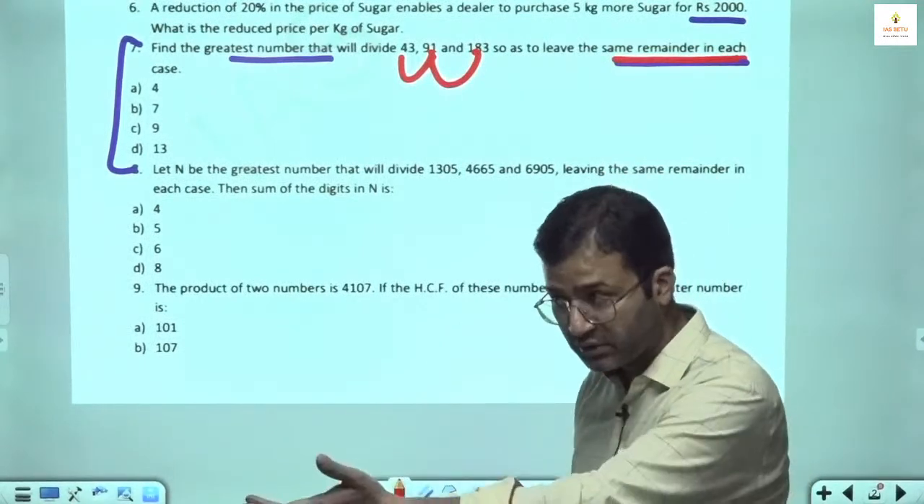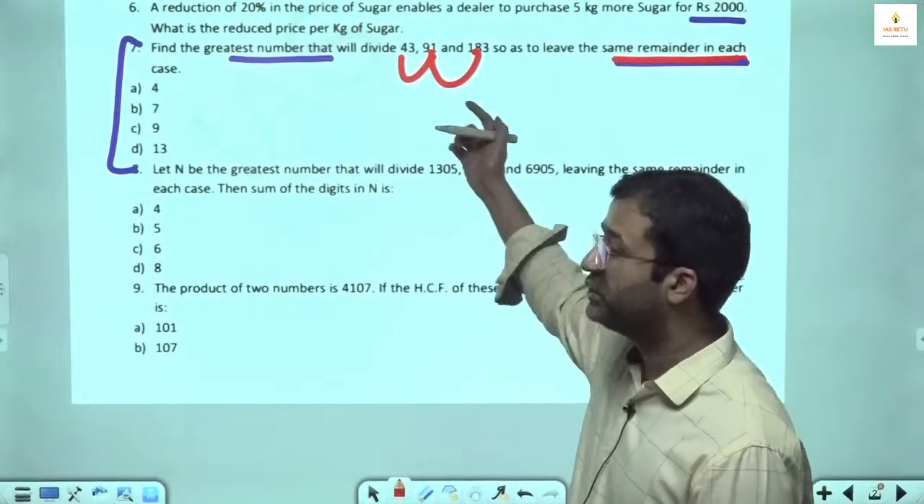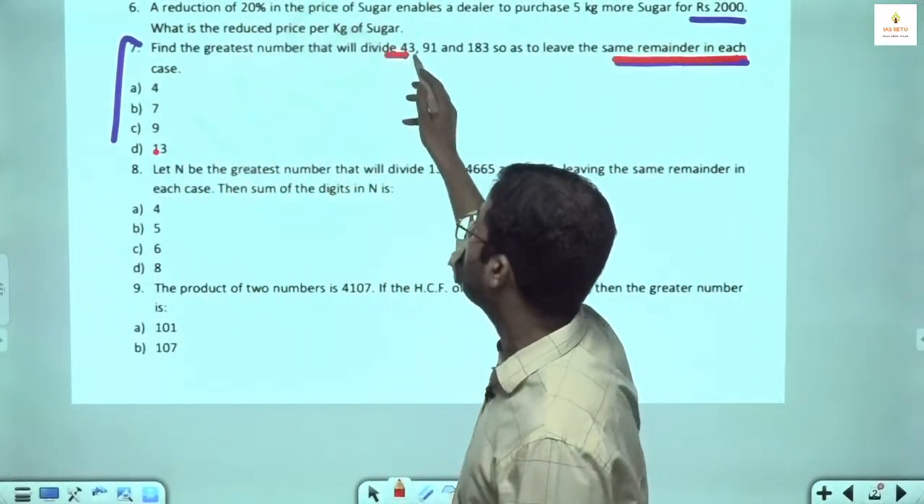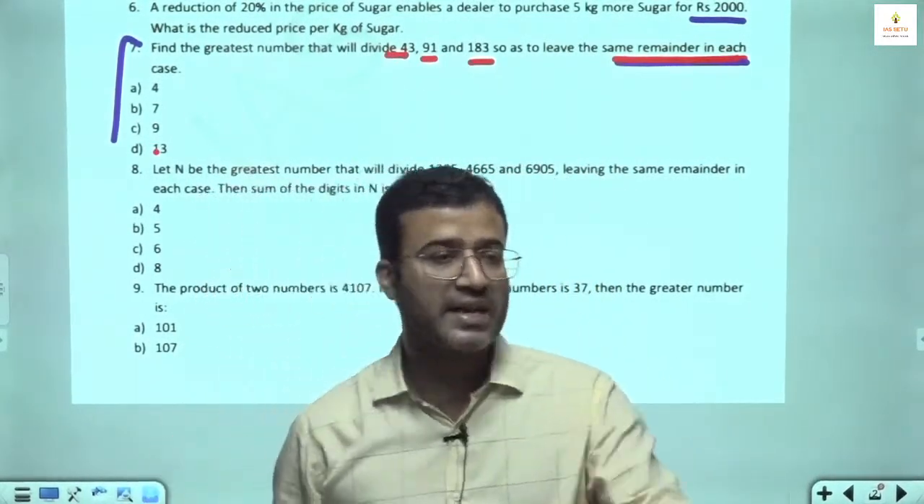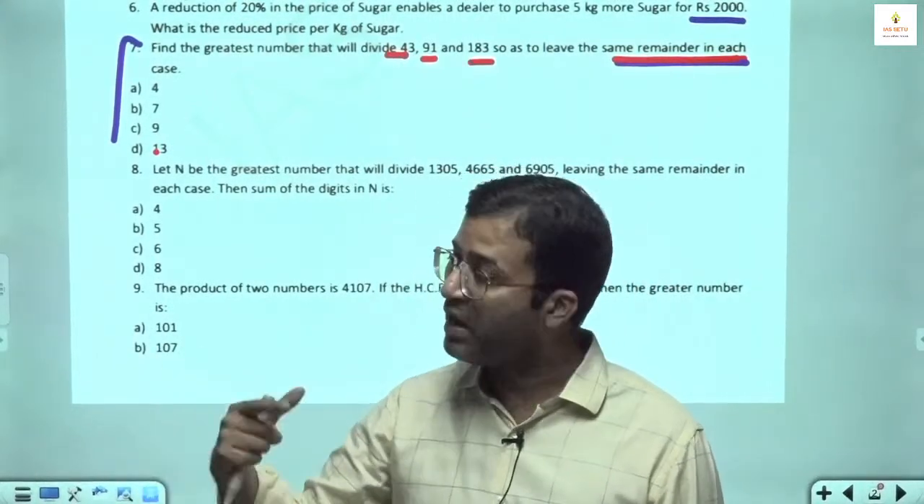Yes, you can also do it from the answer options. Yes, that is really good. Nice, check from the answer options. The answer options given are 4, 7, 9, 13. You can check from 4, 4, 4. 4 is the greatest number which gives the same remainder in each case. But in some cases, the examiner is smarter than us.